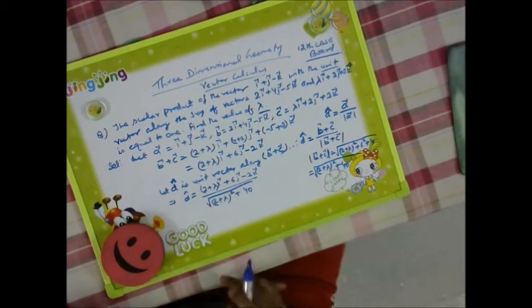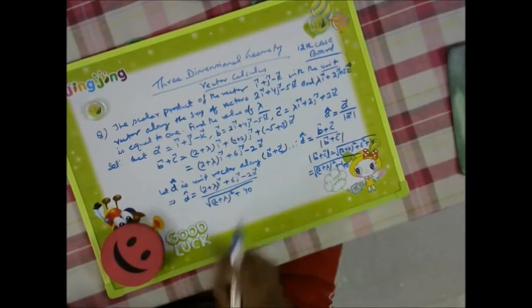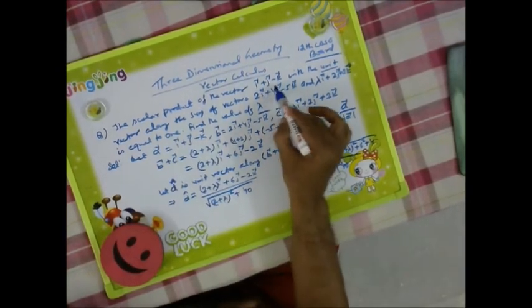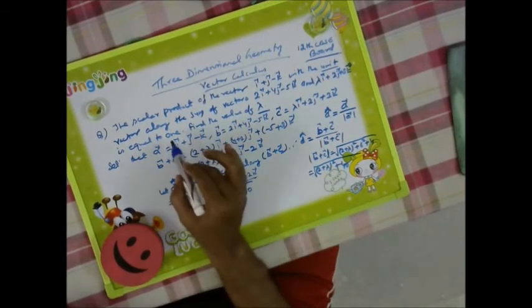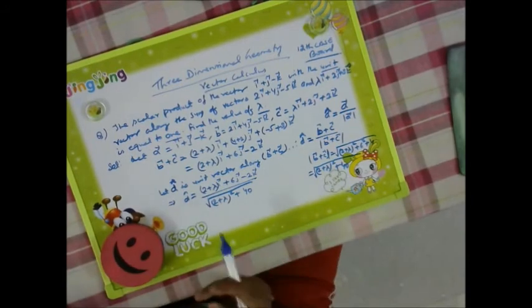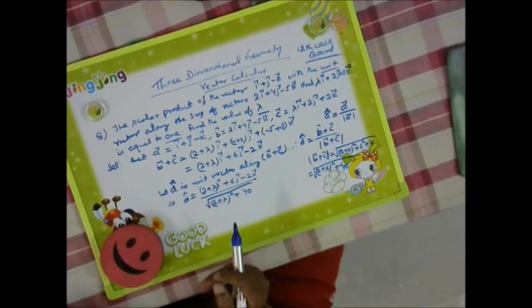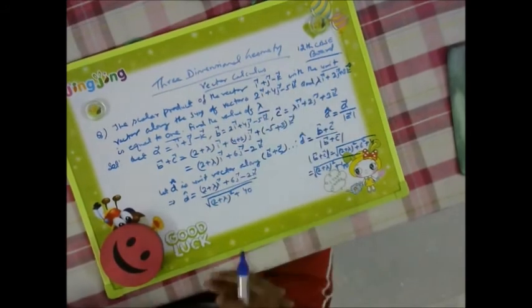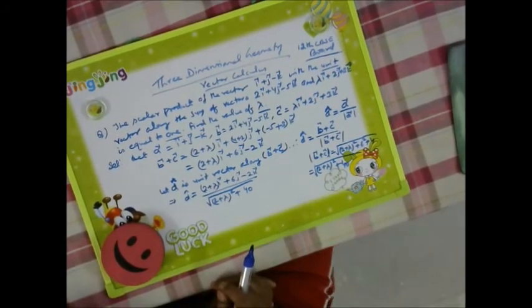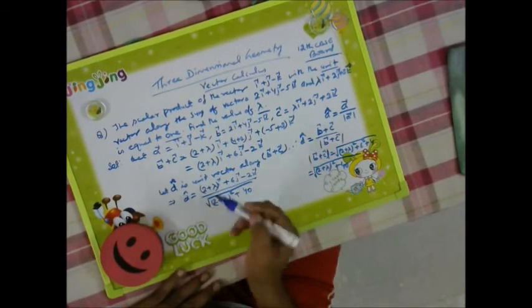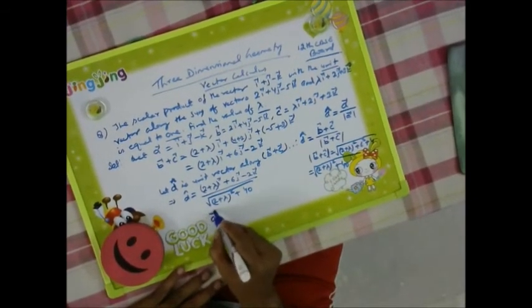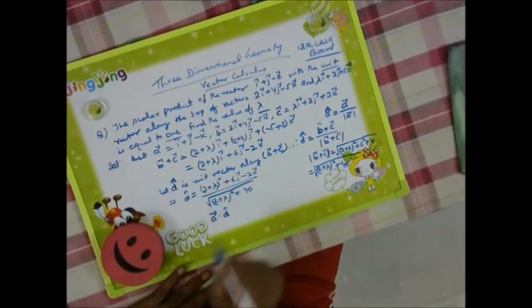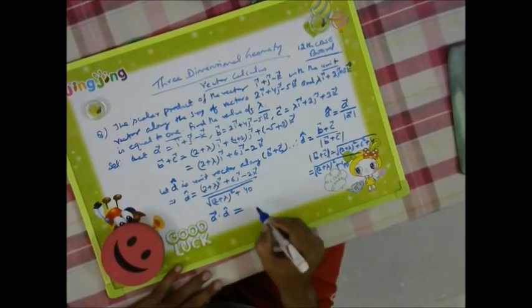So the unit vector we have found. Now what do we need to find? We need to find the scalar product of the vector i plus j minus k with this one, and it will be equal to 1. Then only we will be equating and we will be able to find the value of lambda. So it means we need to find A vector dot D unit vector, which will be equal to 1.